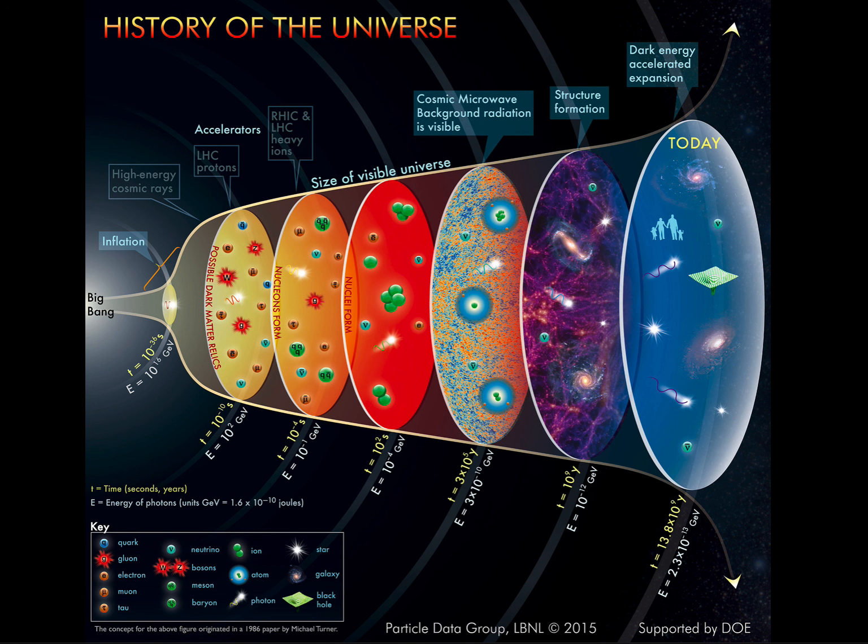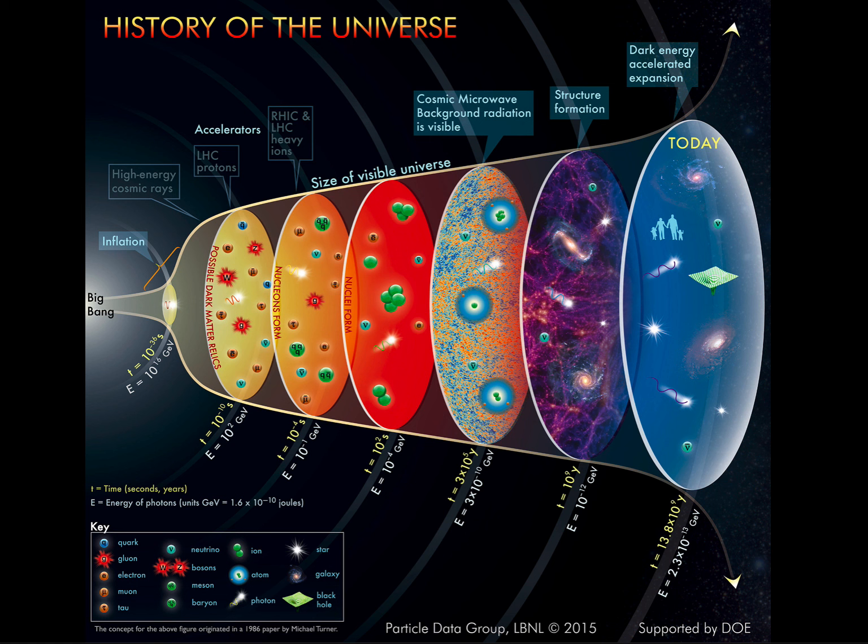But in things like nuclear collisions, like those that happen at the RHIC accelerator at Brookhaven National Lab, or at the Large Hadron Collider, which also collides heavy ions, you can start to create things like this quark-gluon plasma from the early part of the universe. And at the LHC, we can study the particles in the early part of the universe. So we can still study a lot of the history of the universe here on Earth.